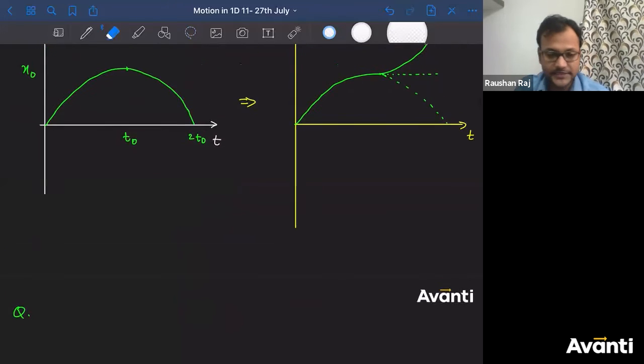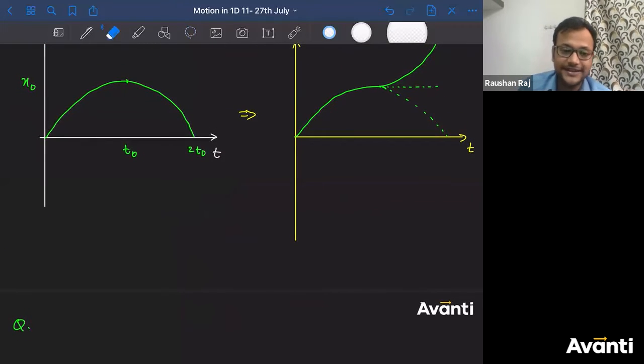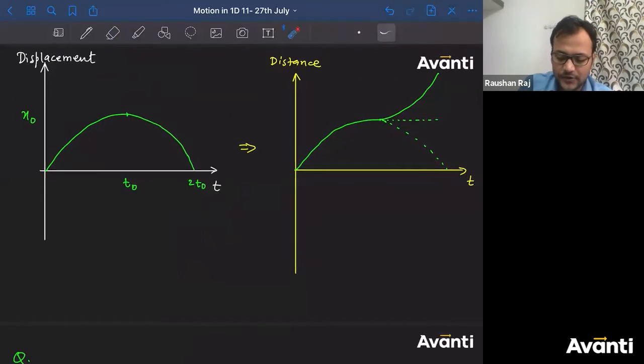So while revising your notebook, you should not have any doubt. Because at that time, you'll think about it, sir, how is this possible? What information do you get if at t equal to 0, displacement is already x naught? So to avoid that confusion, I just erase that part. Because if that thing is in your notebook, just imagine before examination, if you're going to revise that, and somehow that thing stuck in your mind, how is this possible? Then that will trouble you. So those things should not be in a notebook.